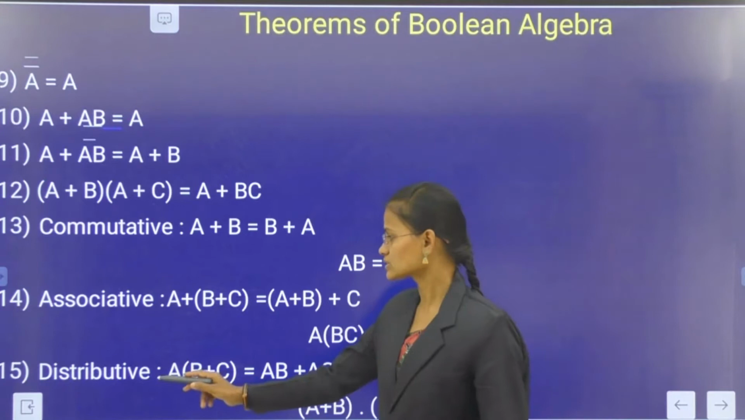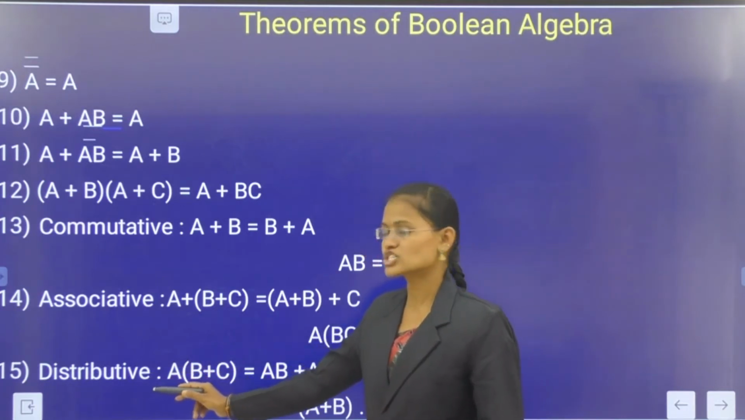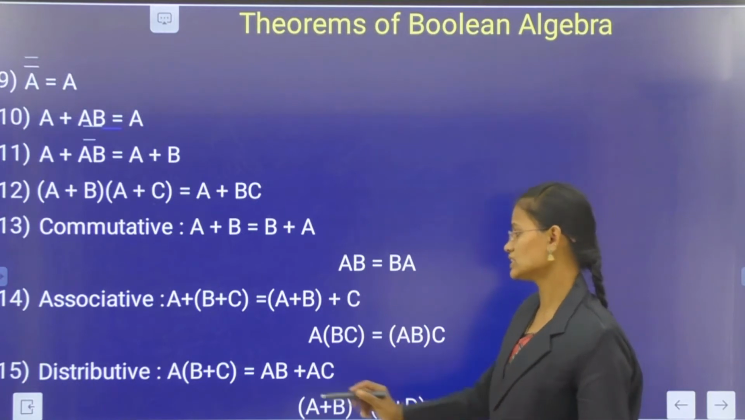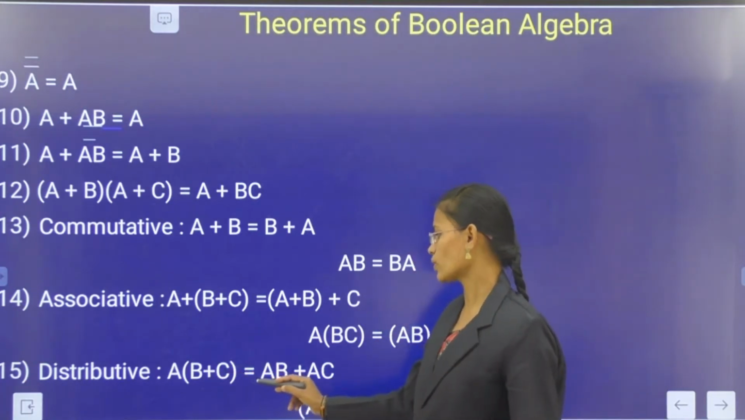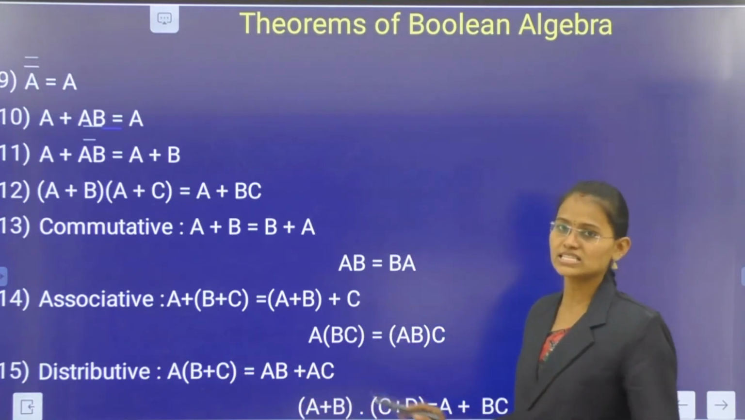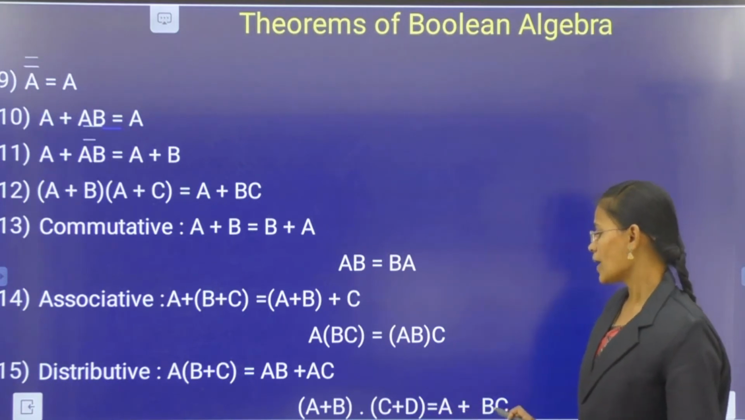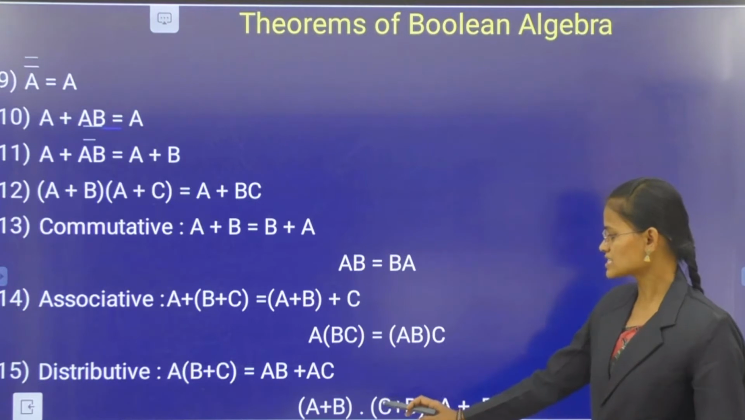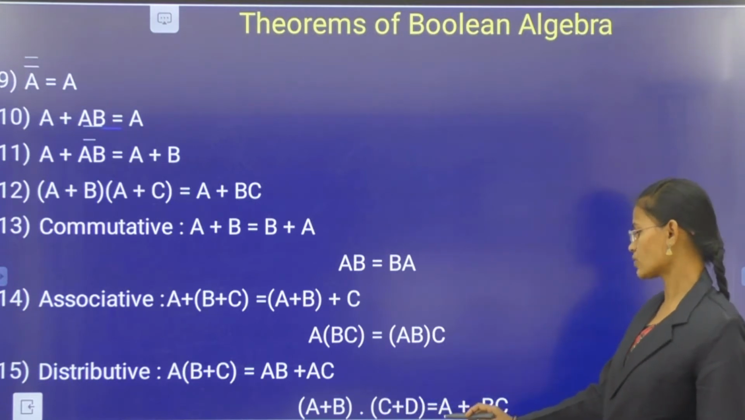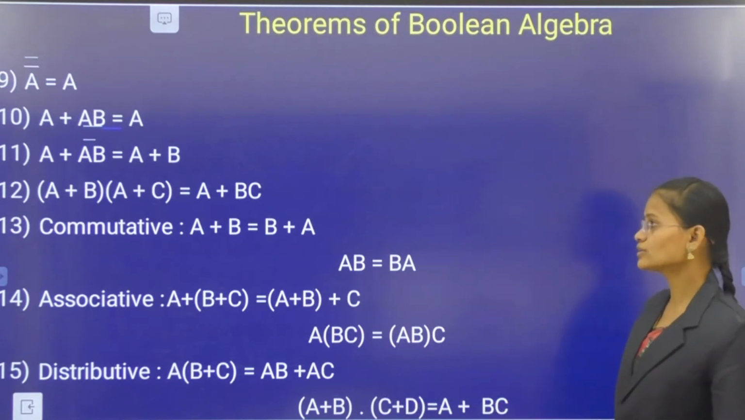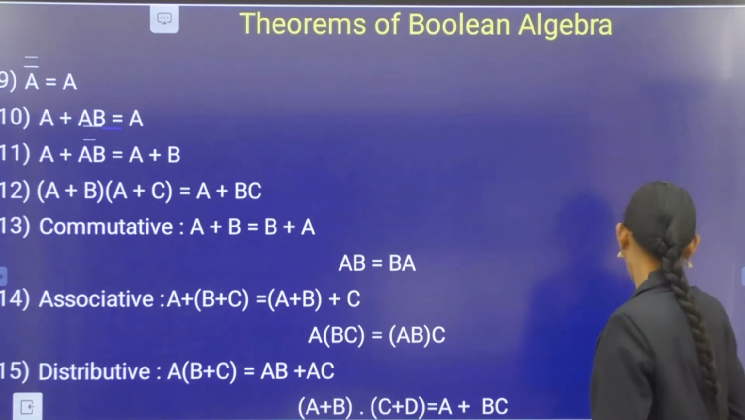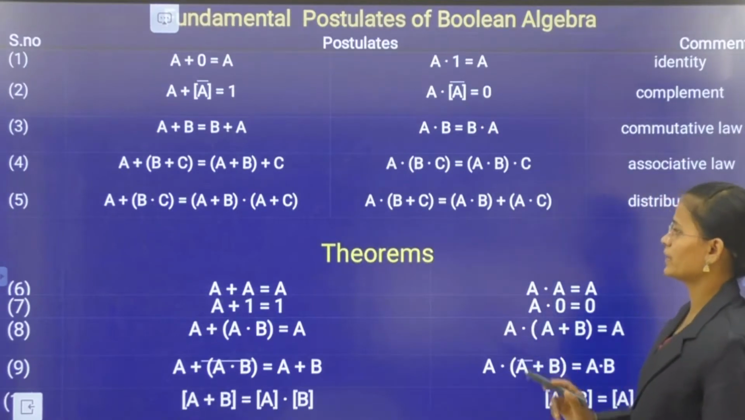And next law is the distributive law. The first one is the distributive law over addition, that is A(B + C) = AB + AC. Okay, and this is the other distributive law, that is A + BC = (A + B)(A + C). These are the theorems of Boolean algebra. And next, postulates and fundamentals.